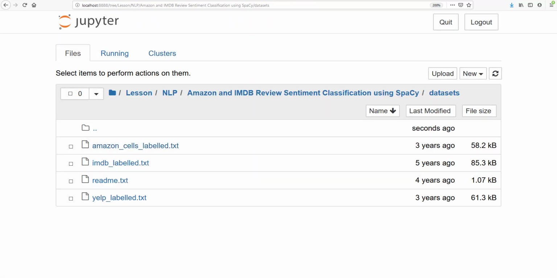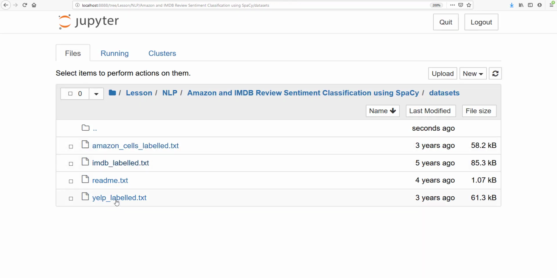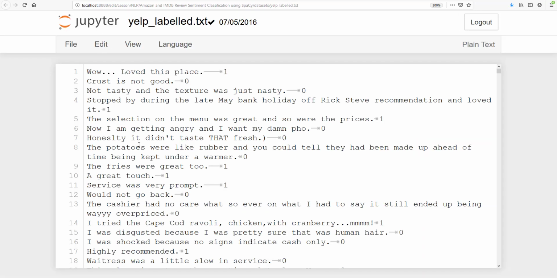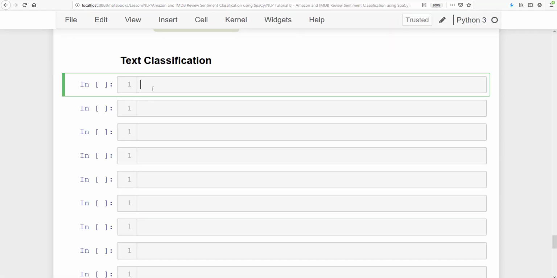So here we have Amazon, and similarly IMDB, and this says that this is a tab separated file. Then here we have the Yelp labeled file. These are the 3 files which we will be reading the data from, and then finally we will be combining these 3 files together for final analysis. All right, so let's go ahead.